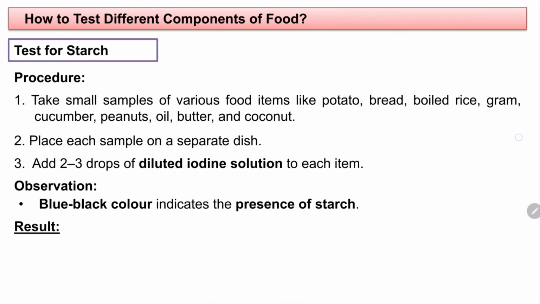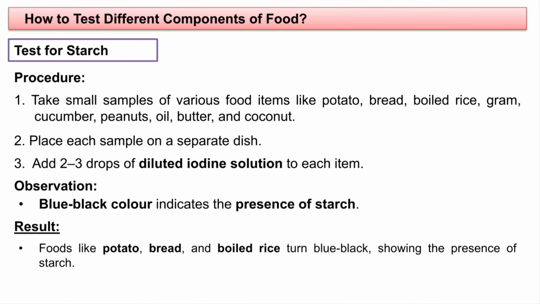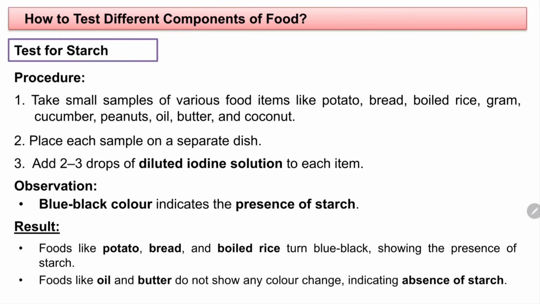Next, let us see the result. Foods like potato, bread and boiled rice turn blue-black, showing the presence of starch. Okay. And other foods like oil and butter do not show any color change, indicating the absence of starch. So this is your result here. In the food in which starch is present, you will observe the color change into blue-black. Okay, so this was about the test for starch.